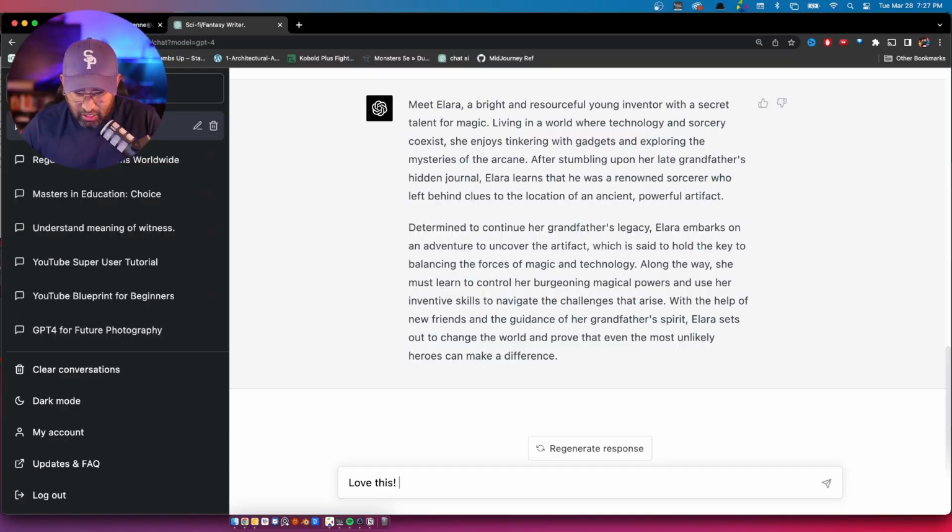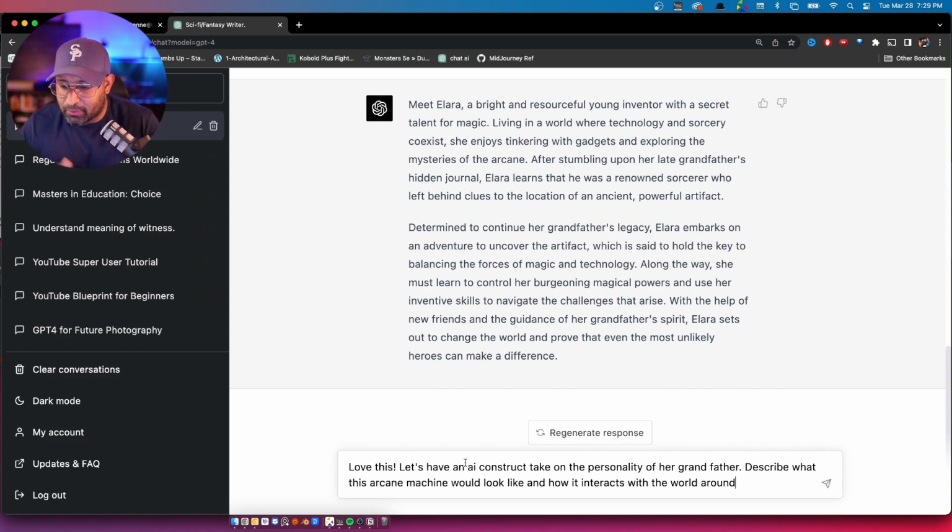But the second character is going to be the spirit of her grandfather in like this AI. So let's go ahead and tell ChatGPT. Let's give it a compliment. Love this. Okay. Let's make some changes. Let's have an AI construct take on the personality of her grandfather, describe what this arcane machine will look like, and how it interacts with the world around it.